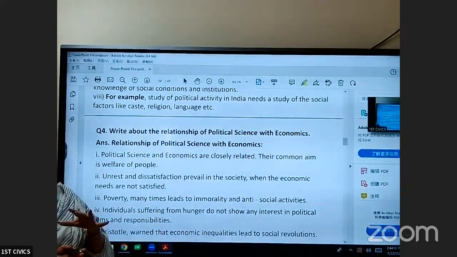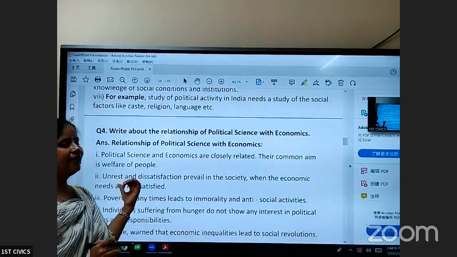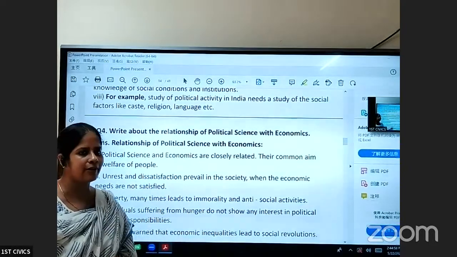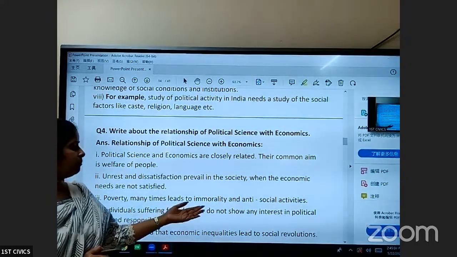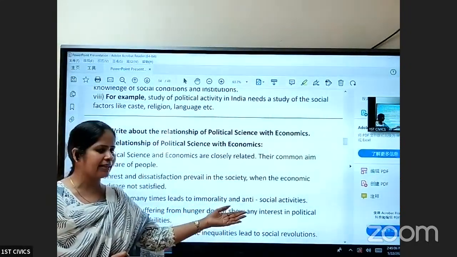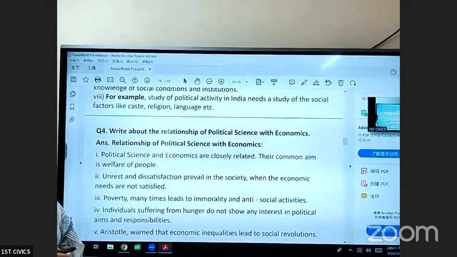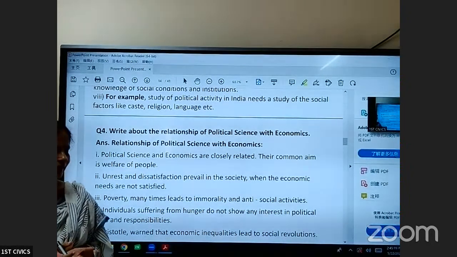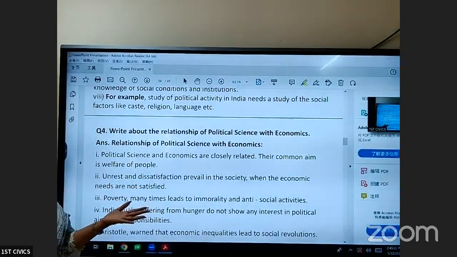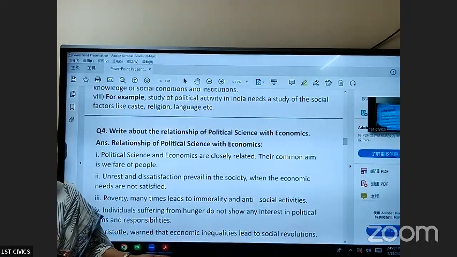If the government policies do not take care of the needs of the people, then unrest and dissatisfaction will prevail in society. Poverty many a time leads to immorality and anti-social activities. Individuals suffering from hunger do not show any interest in political aims and responsibilities. When you are hungry, you will not show interest in any other activities. Forget about political activities, if you don't have anything to eat, will you go and vote? You will not show any interest in voting.